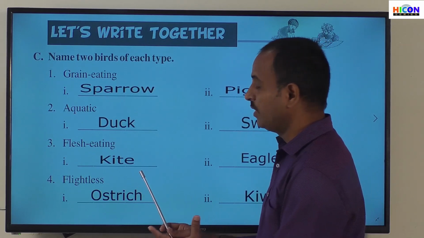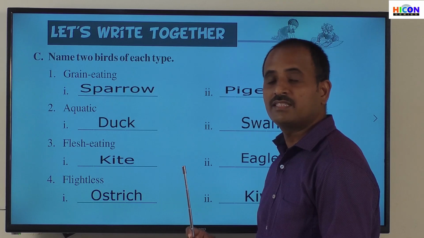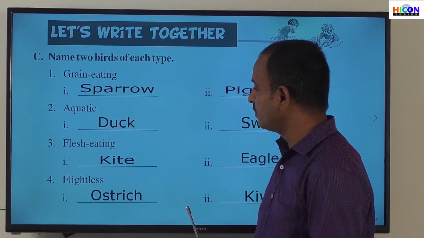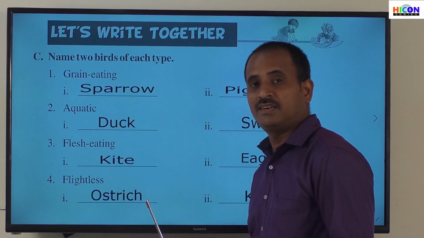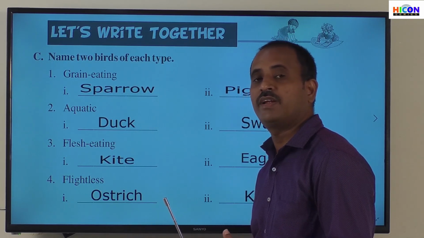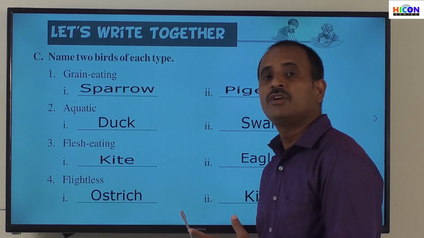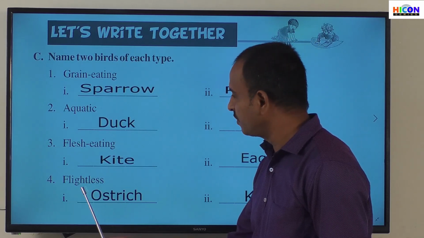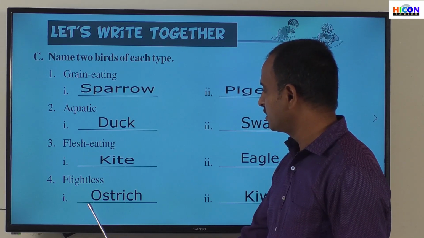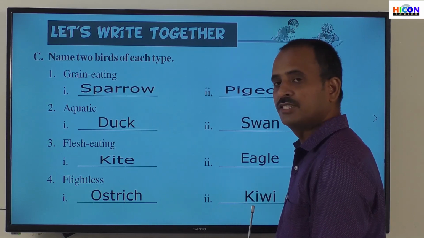Already we have discussed in the chapter that birds are classified on the basis of their flight. So that is flightless birds, and the second is the birds which can fly over longer distances and the birds which can fly over shorter distances. Now, what are the examples for flightless birds? See the answers. The first one is ostrich and the second one is kiwi.